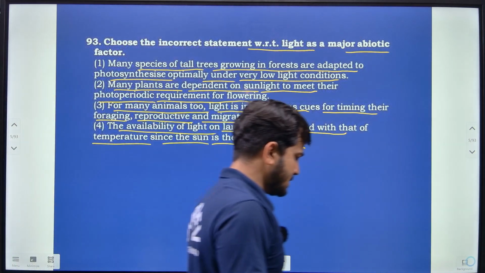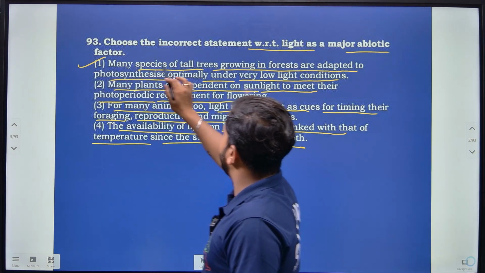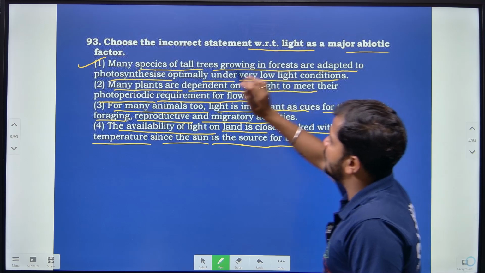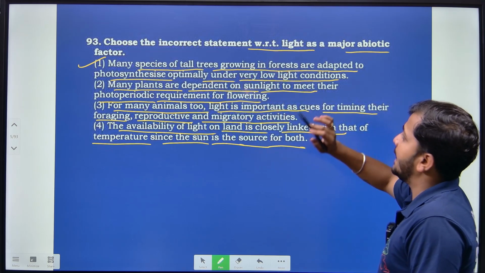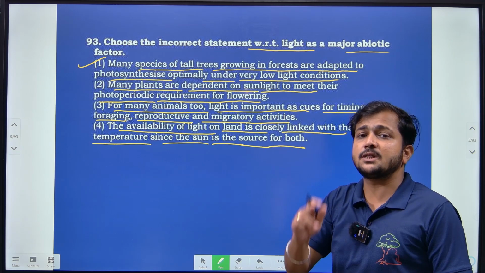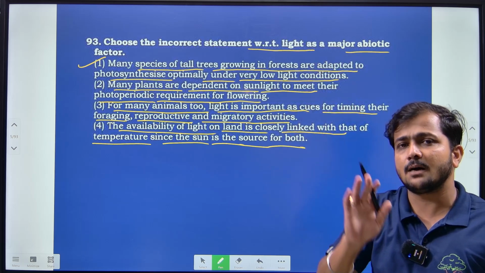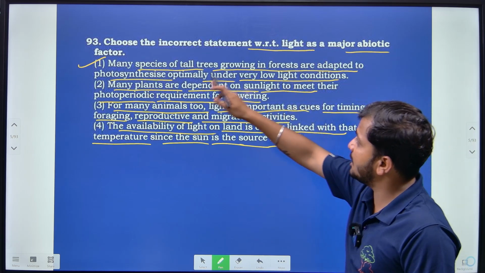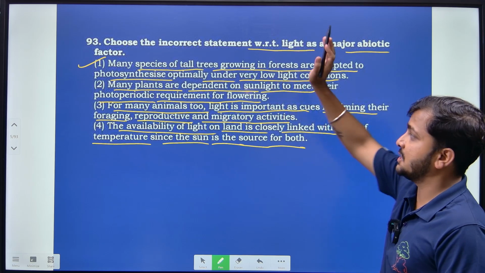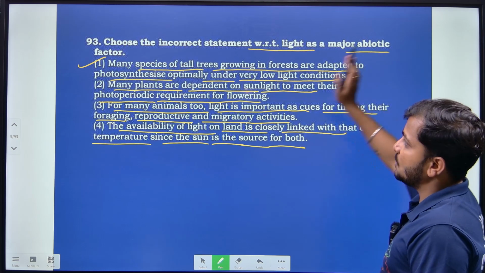So according to these statements, the incorrect one is the first one, that is, many of the species of tall trees growing in a forest are adapted to photosynthesis optimally under very low light. Low light conditions can be seen in forest areas majorly with respect to herbs and shrubs, because tall trees are going to cover up the herbs and shrubs. But a tall tree is going to be exposed to high light conditions, right? So option 1 is incorrect with respect to light as a major abiotic factor, right?